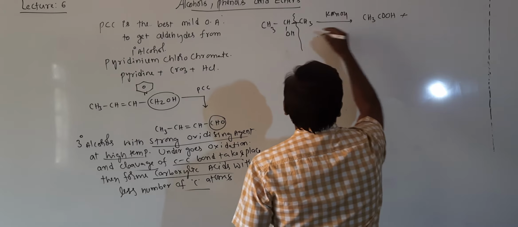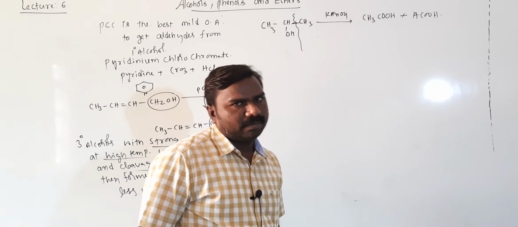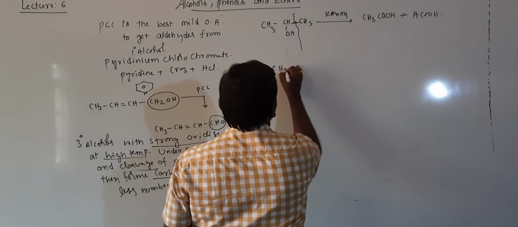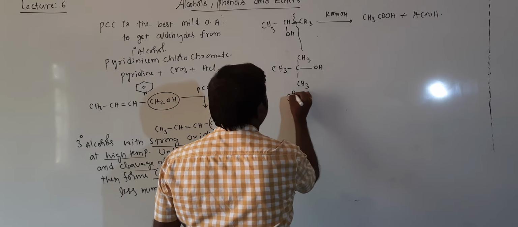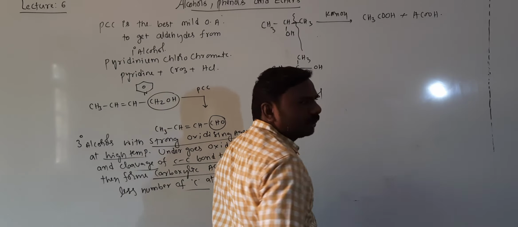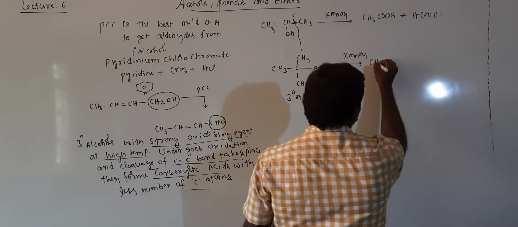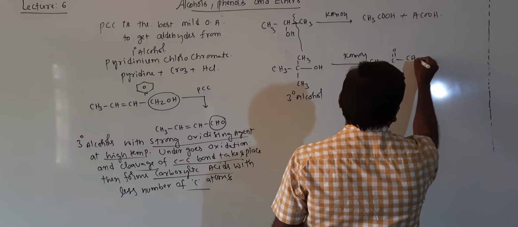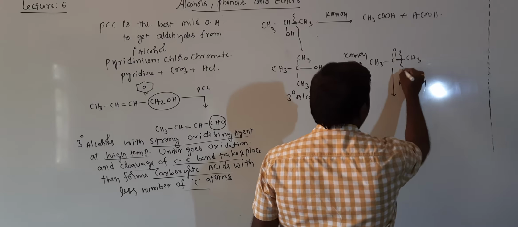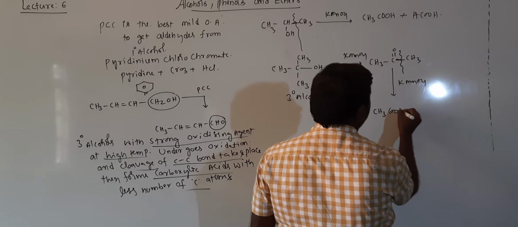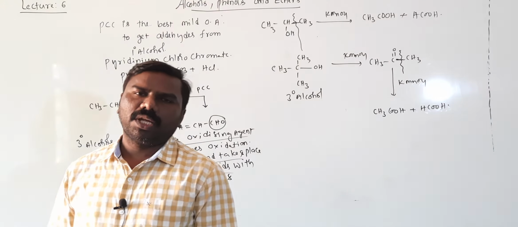CH3COOH plus this one carbon is formed as HCOOH, carboxylic acid with less number of carbon atoms. If I took tertiary one, CH3CCH3CH3OH, tertiary alcohol, right students? This on treatment with KMnO4, first of all it is converted into ketone, which again reacts with KMnO4, this bond is broken, CH3COOH plus one carbon atom eliminated as HCOOH.